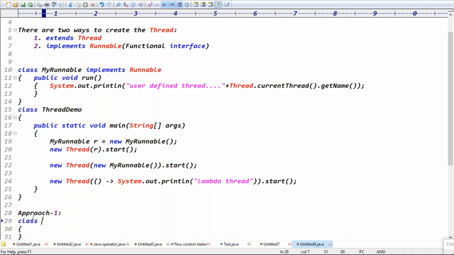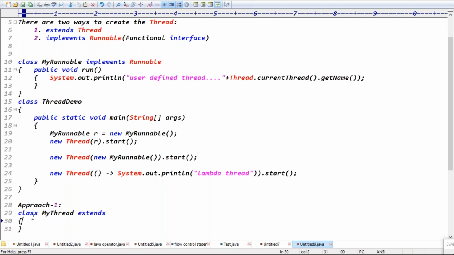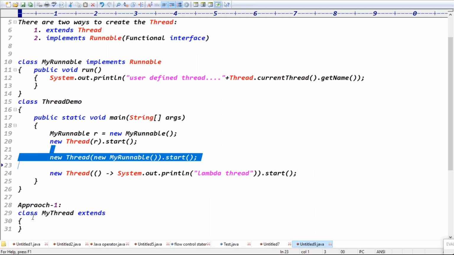Second approach. Why is the second approach better? Why the second approach? Directly, yeah. Directly means what? Two lines are converted into one line. No, that is not good, right?